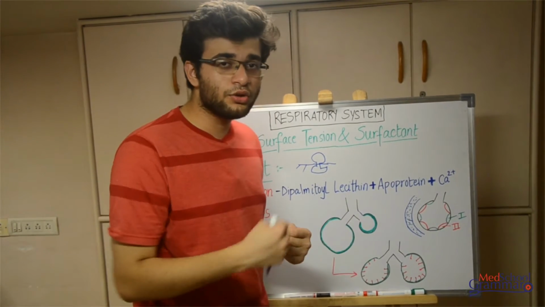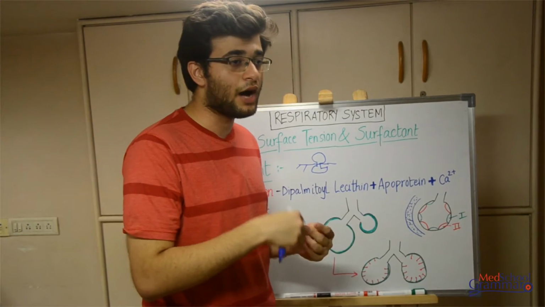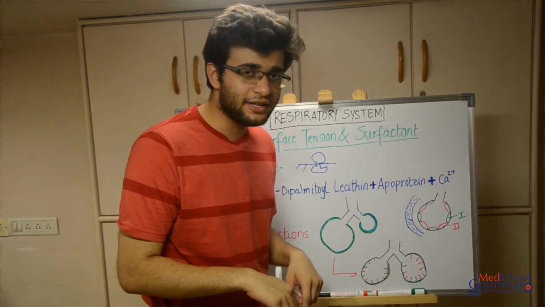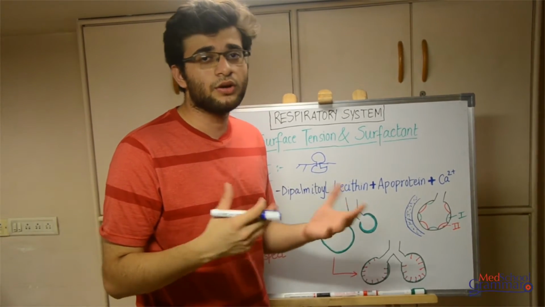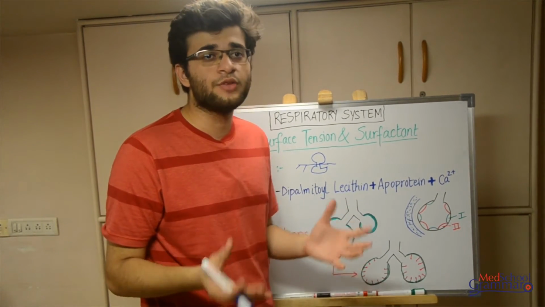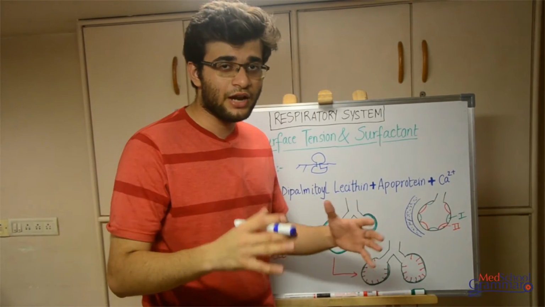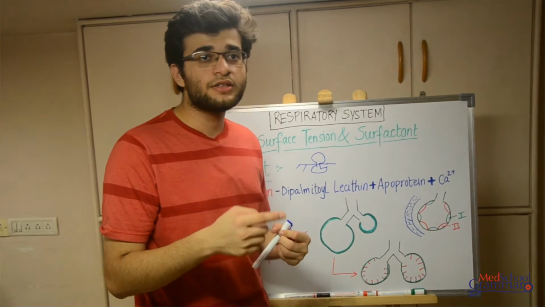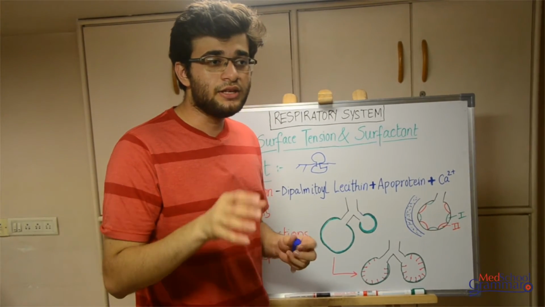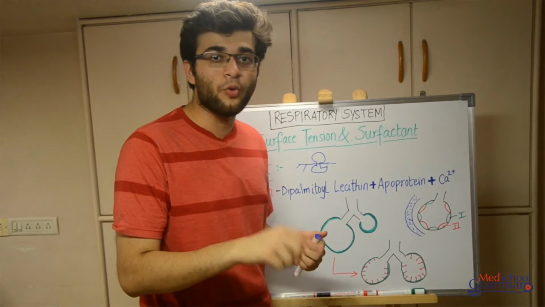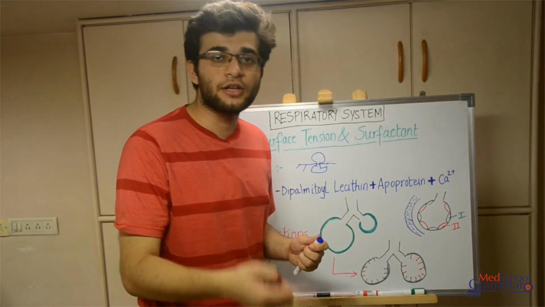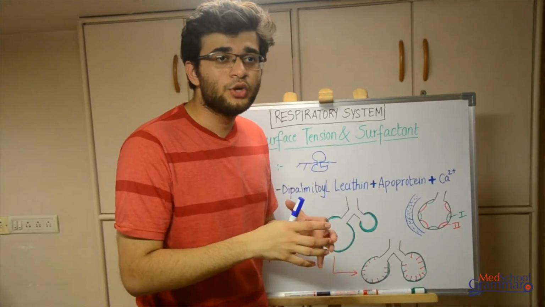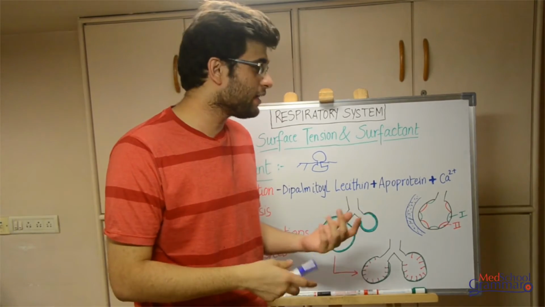This brings us to the next part, that is how it increases the mean alveolar radius. Since the collapsing effect is reduced, the alveolar radius would not decrease, so it would remain of a larger size. And this is beneficial because it reduces the work of breathing, because as you remember, I initially said the force required to keep an open door open is less as compared to opening a closed door. The same thing: if the alveoli are much more open, it's much easier to inflate them.